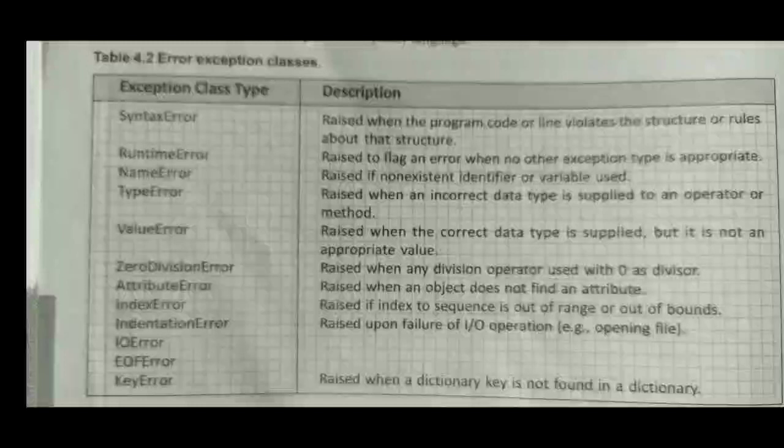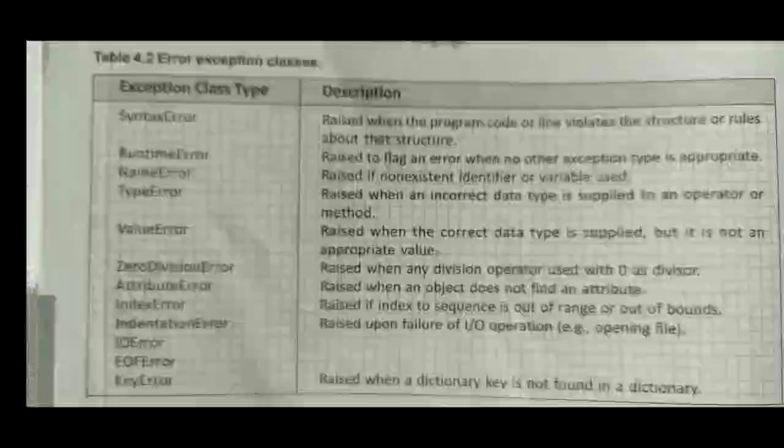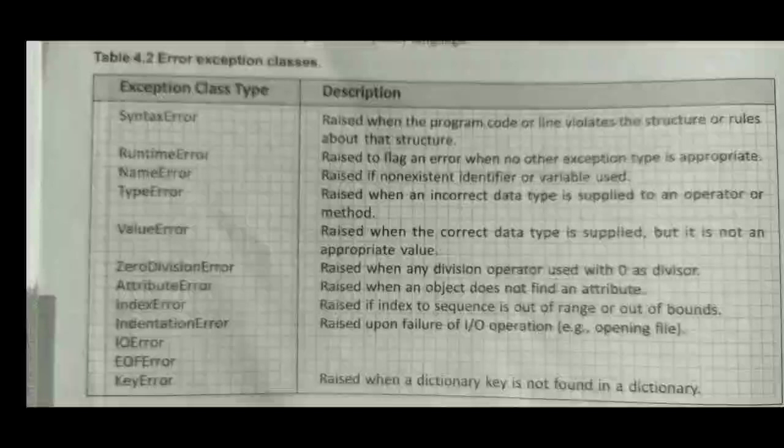And the last point is the logical error. See, this is a very important error because it is not related to any other error. It is related to your logic. Suppose you want to write code for the square of a number, and instead of star you have written x. So it comes under syntax error.